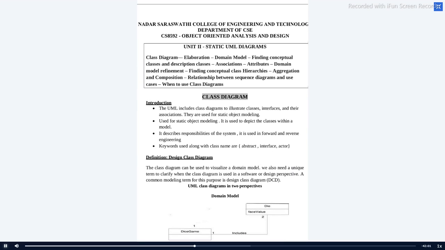We have learned about description class, and after that we have learned about association, and now we have completed attributes. Before entering into domain model refinement, like I said, you have to learn about class diagram. After that we will be able to move on to how to refine the domain models. Okay, let me start.